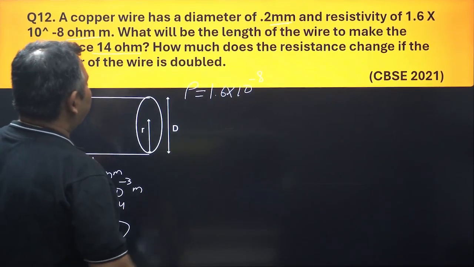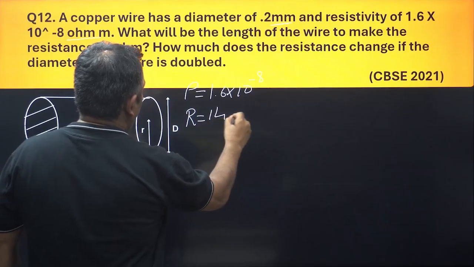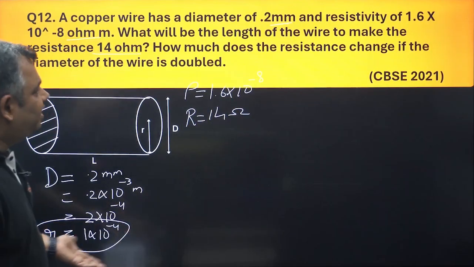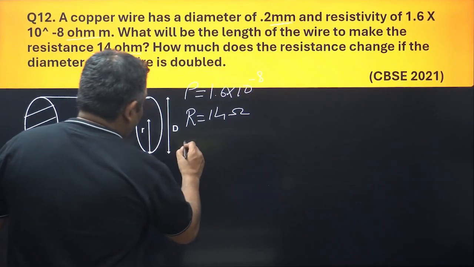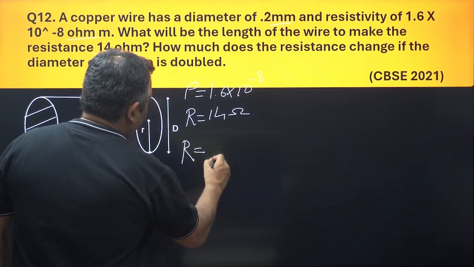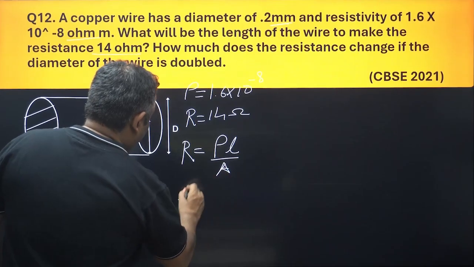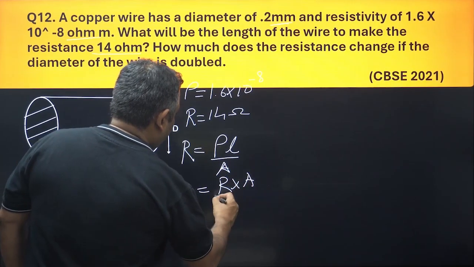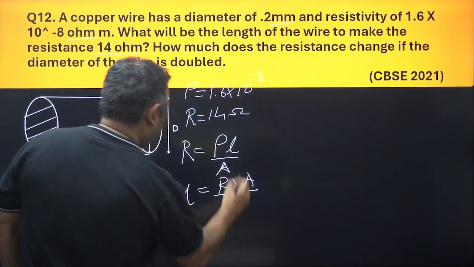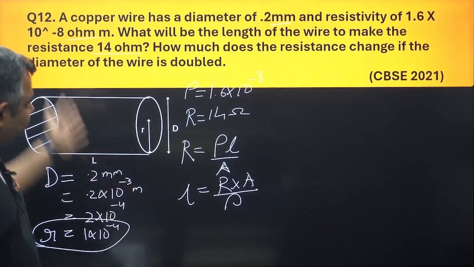And they have also given the resistance. Resistance given is 14 ohm. So what is to be done? We have to calculate the length. Let us use that our dear formula. R is equal to rho L upon A. L would be equal to R into A upon rho. Please calculate this. Calculate this and put the values and find it out.